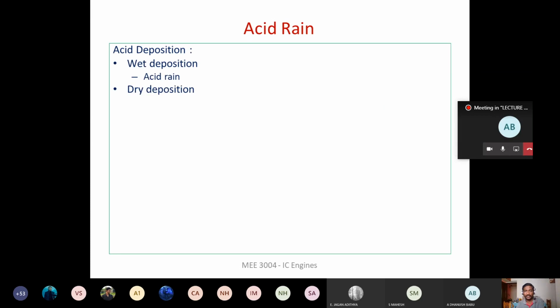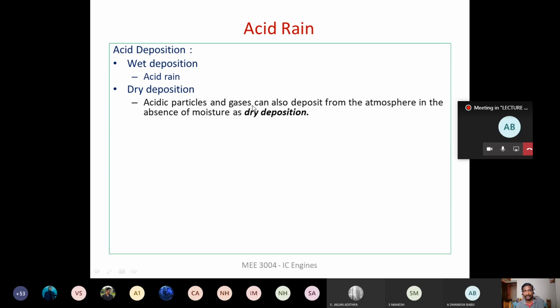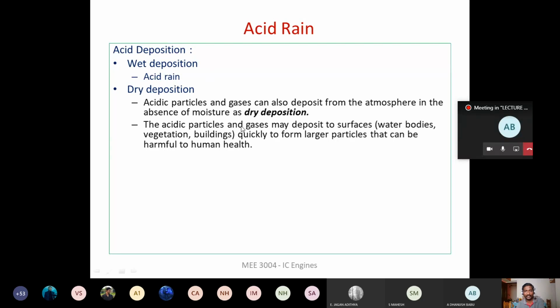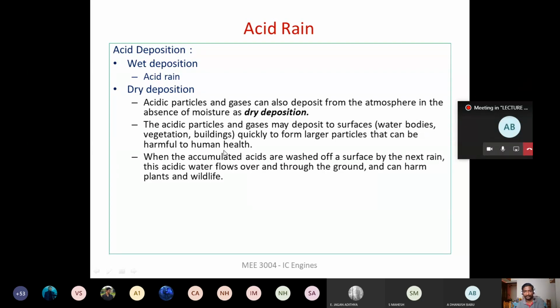So there are two possibilities. Either you can have wet deposition, which we call acid rain, or it can be a dry deposition from the atmosphere to the land. Let us say it is a very dry environment and the moisture content in the air is less. Even then, the deposition of sulfuric acid and nitric acid will occur, and it will deposit on the vegetation, on the buildings, on the water bodies, right? And finally, it is going to be harmful to human health, right?